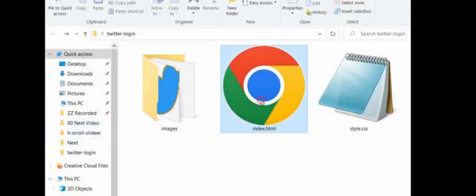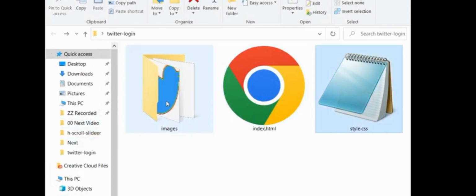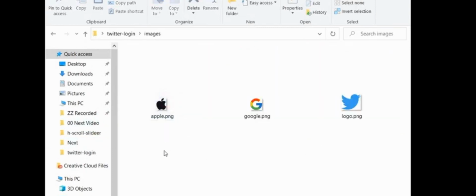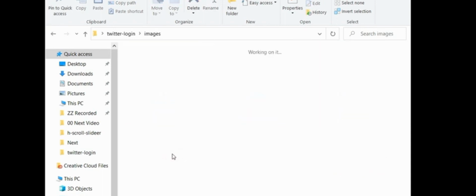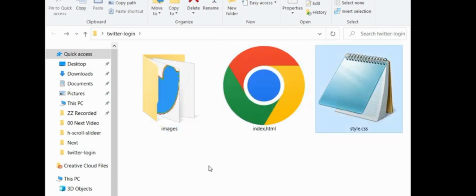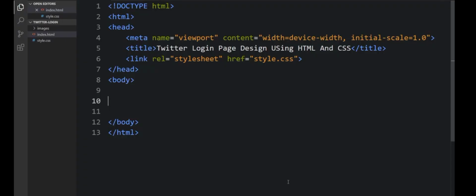On today's video, I'll be designing a login form or a sign-in form using HTML and CSS, and this will look like the Twitter login. If you wish to design this beautiful login form on your own, keep watching this video to the end. As you can see, I have my folder here, the index, the CSS, and the folder for the images I'll be using to accomplish this design. All right, let me open my HTML and the CSS in the code studio.